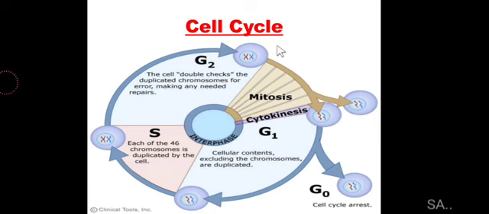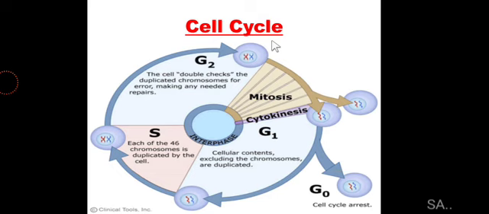In today's class, we'll talk about the cell cycle. As you all know, the cell is the basic structural and functional unit of all living organisms. And living organisms possess different characteristics. Among them, one is their growth. So how is this growth possible? It is possible just because of cell division. And cell division in turn is a part of the cell cycle. The question arises here, what is the cell cycle?